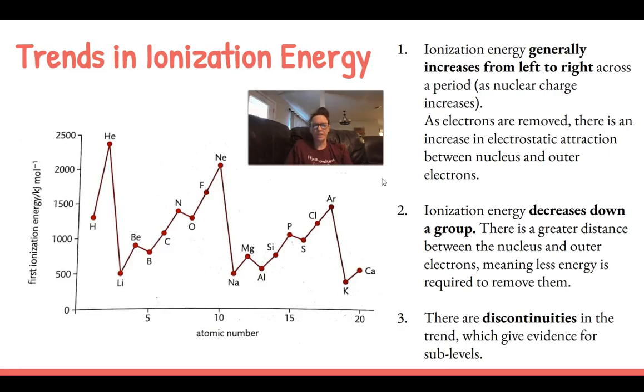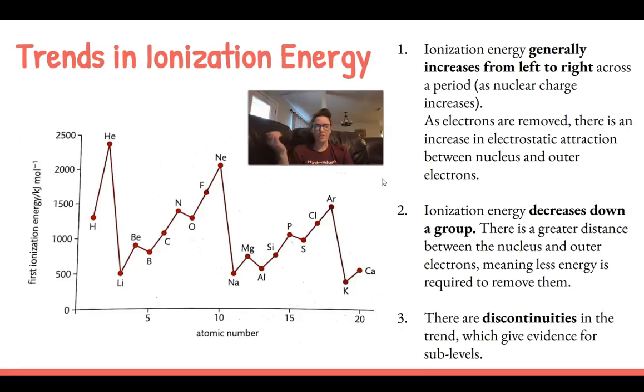It also decreases down a group, and that's because there are more energy levels as you move down a group. So even though the atomic number is going up, there is more shielding going on. And so it's actually going to be a little bit easier to remove the outermost electrons going down a group, although a lot of things don't exactly follow this. It's a very minimal increase in ionization energy.